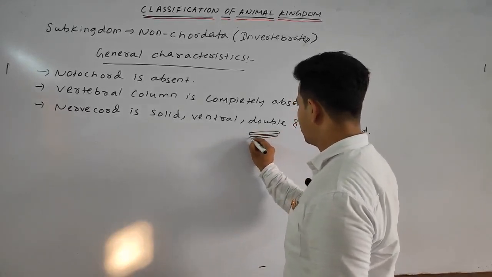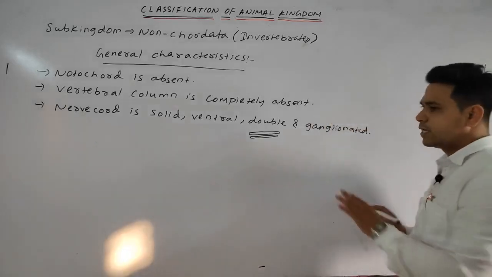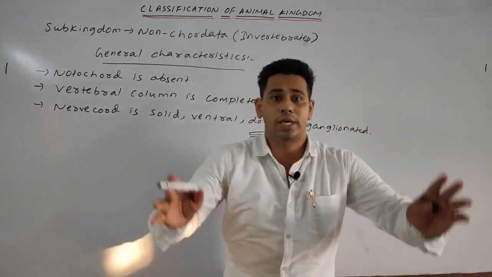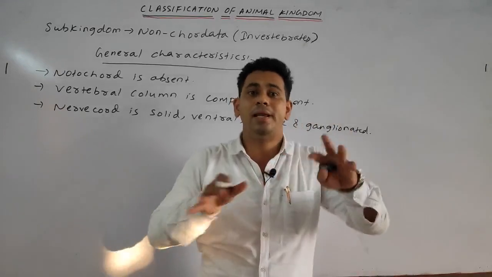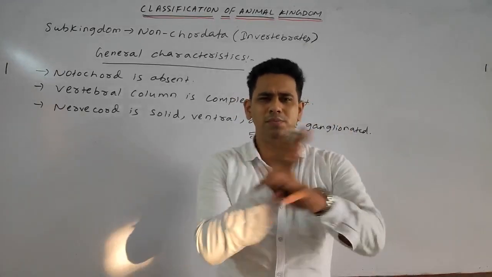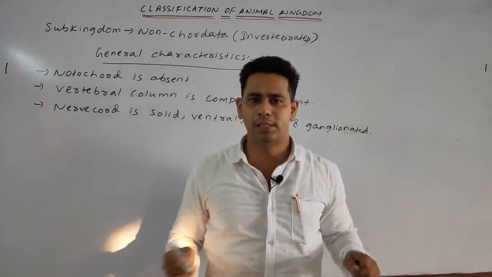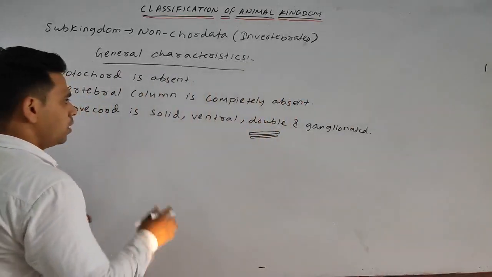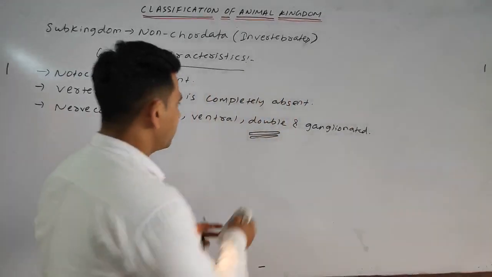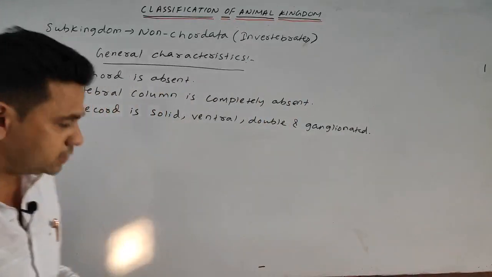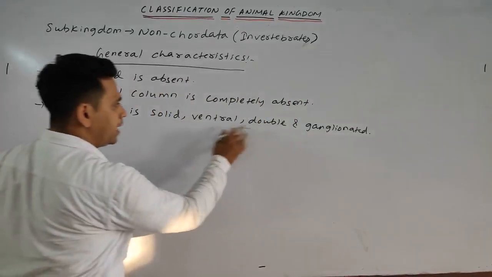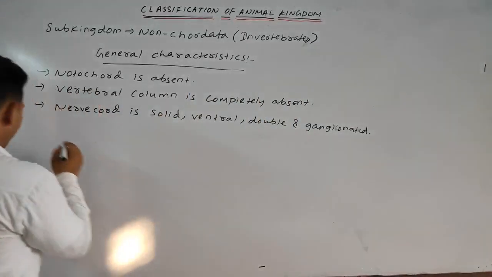Ganglionated means having so many networks or branches, a web-like structure. So your next point is that the nerve cord is generally solid, ventral, double and ganglionated.